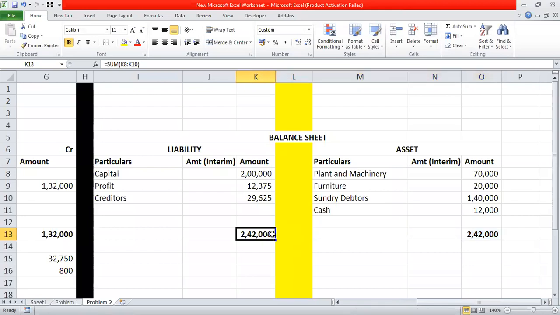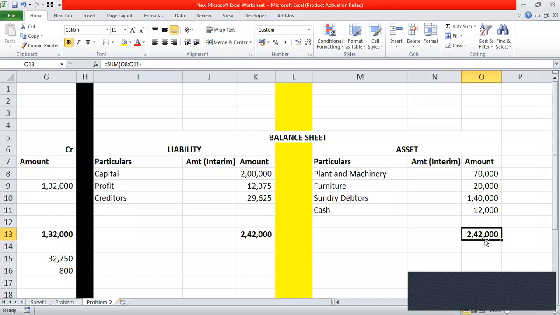What if it is not matching? It means you have done some wrong posting from the trial balance. Guys, if you have done some wrong posting from the balanced trial balance, then remember you are going to lose some marks. Always make sure your final accounts asset is matching with the liability. Is that clear, guys? Yes, ma'am. Okay, any questions?